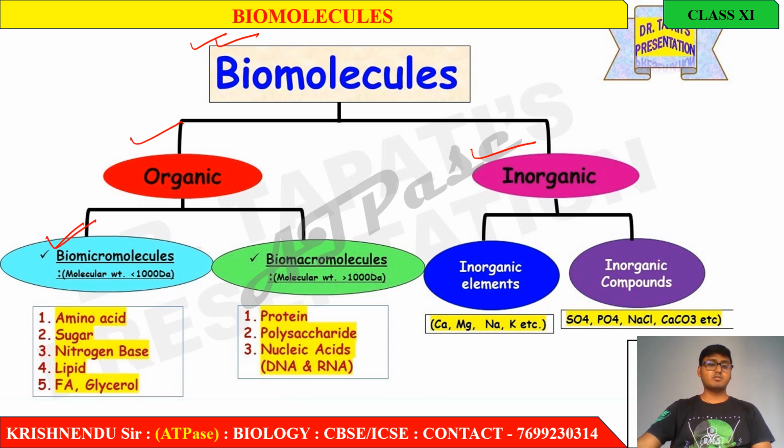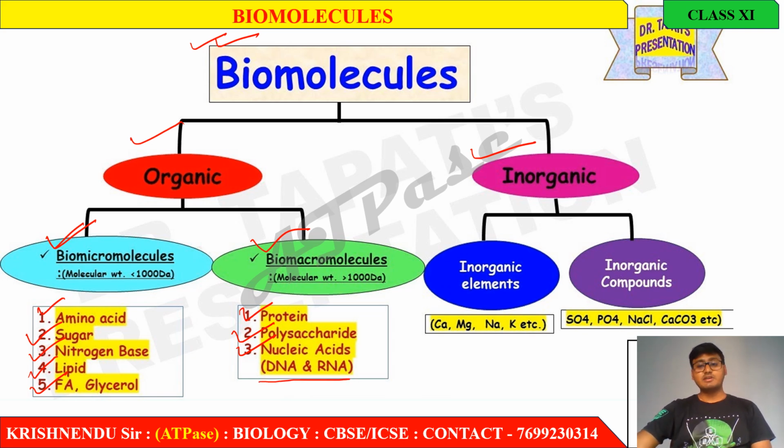Inside the biomicromolecules, we have amino acid, sugar, nitrogen base, lipid and fatty acid, glycerol. And in case of biomacromolecules, we have protein, polysaccharide, nucleic acid, that means DNA and RNA, right?